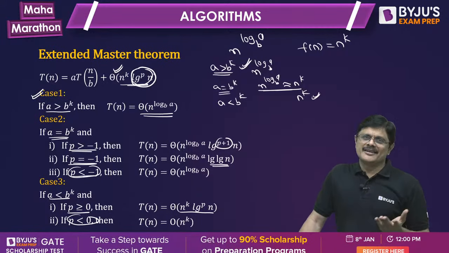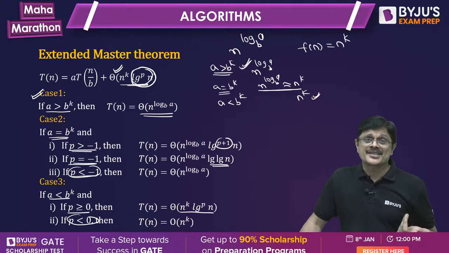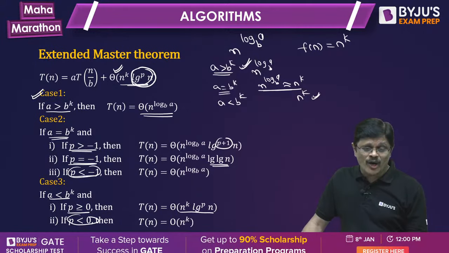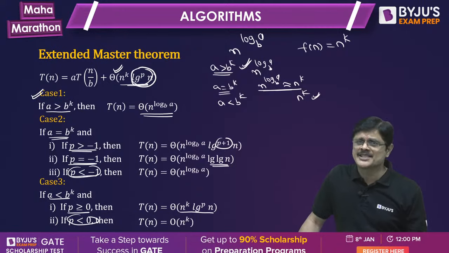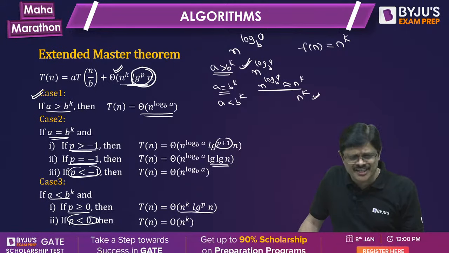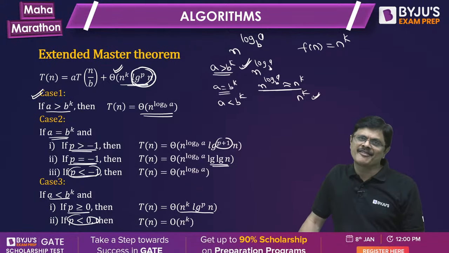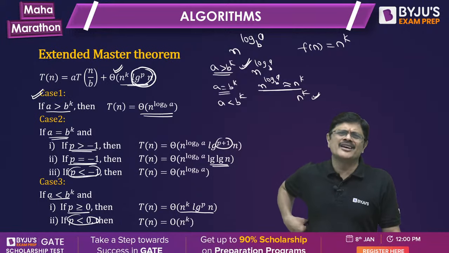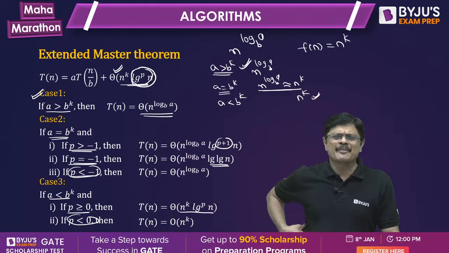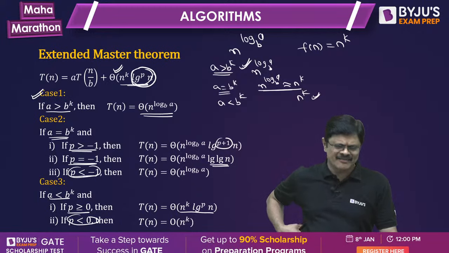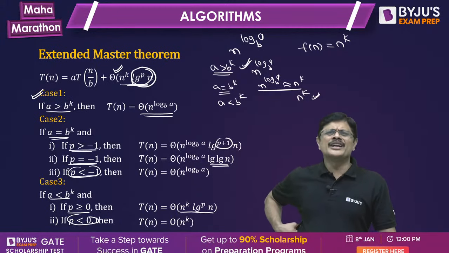See, this formula is not needed, but worst case, if at all they ask, because this is also a theorem that is proved, sir. It's called the extended master theorem. The formal proof is given for this. You can't say I don't want to do it, but mostly in the GATE examination so far, the questions which were asked are based on only the master theorem. That is enough. Okay, if you know it, it's good for health.